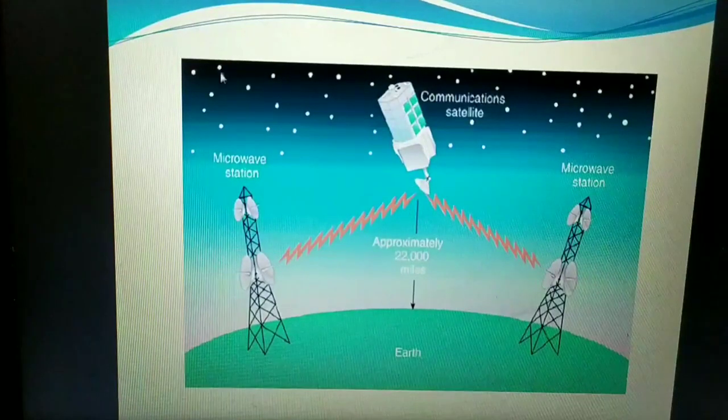This satellite will accept the data signals transmitted from the earth station, amplify them and then retransmit them to the other side of the earth, within the range that this communication satellite can cover. Now I'll give an example.